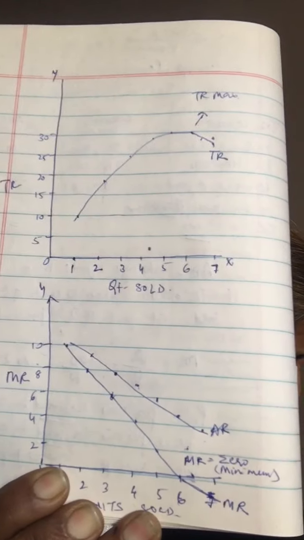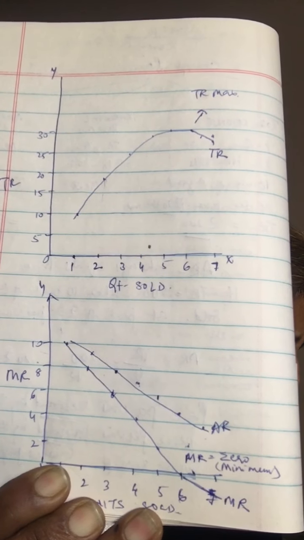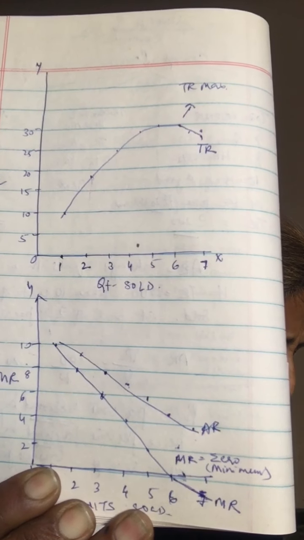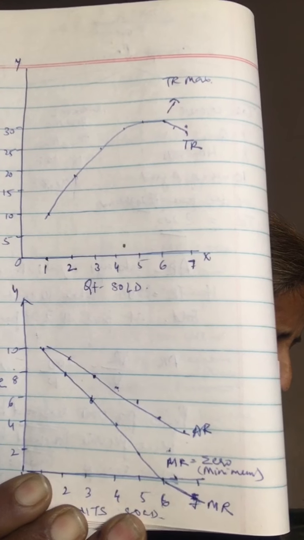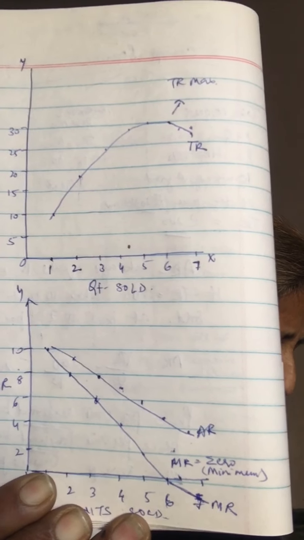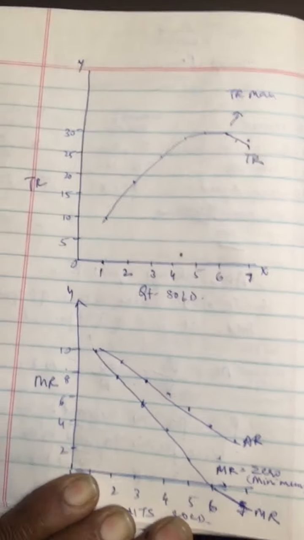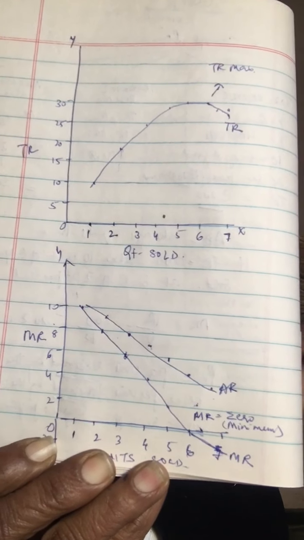Quantity sold is measured on the x-axis and revenue on the y-axis. As output increases, let's take the average and marginal revenue curves. Both average and marginal revenue fall, but marginal revenue falls more rapidly. So the marginal revenue curve lies below the average revenue curve. Okay, so that's what you see.